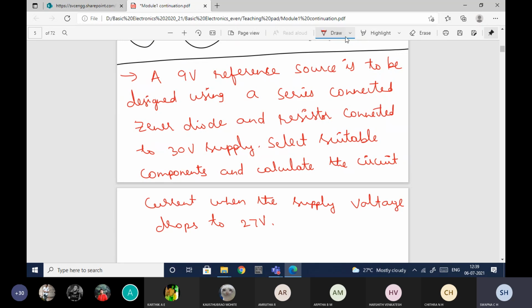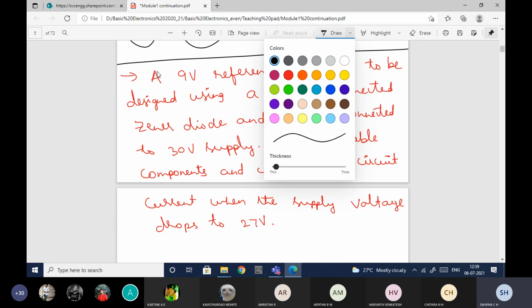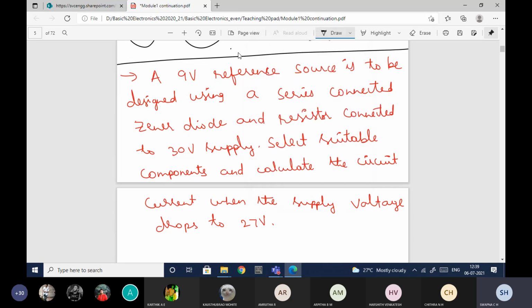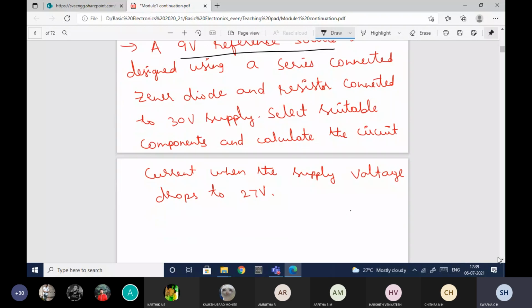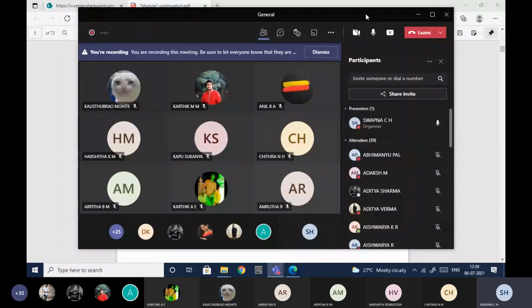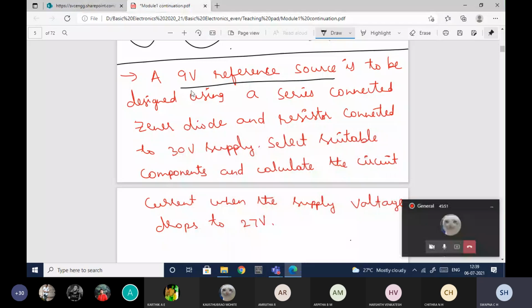So just check the question once again. A 9 volts reference source. What do you mean by this statement? A 9 volts reference source. Are you people able to hear me? I'll get a dot if you don't answer me. Okay, so what is the meaning of this 9 volts reference source?